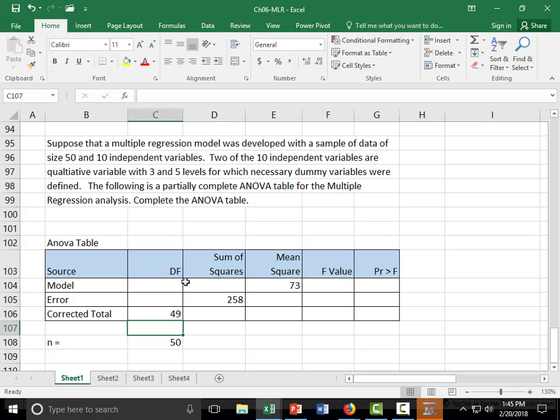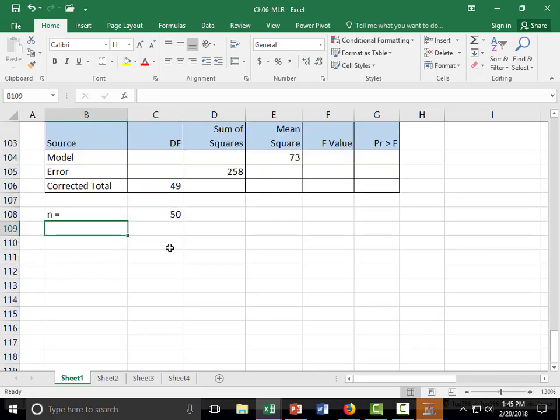That would be our degrees of freedom for model. There are 10 independent variables, out of which 2 are nominal or qualitative. So that means there are 8 interval variables.